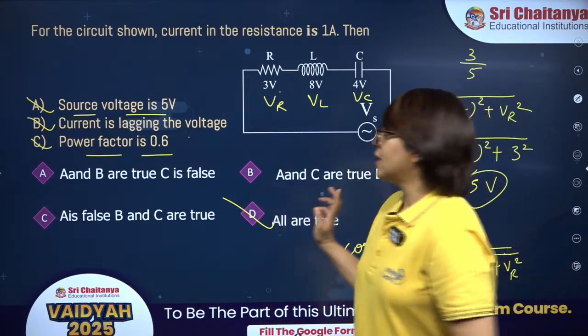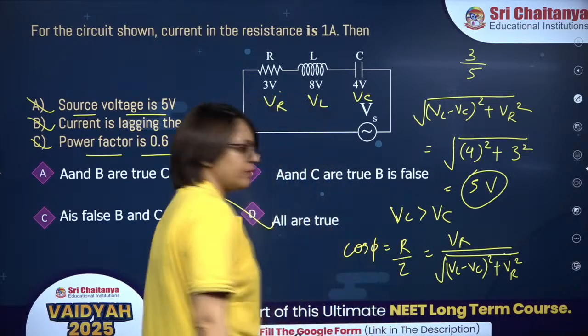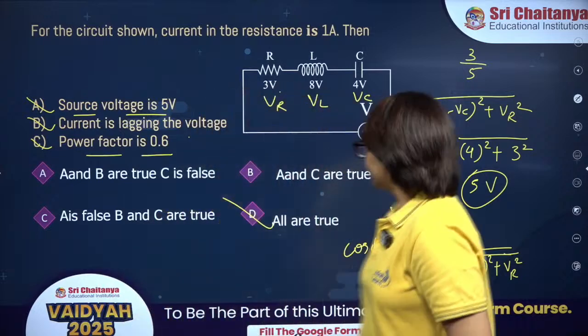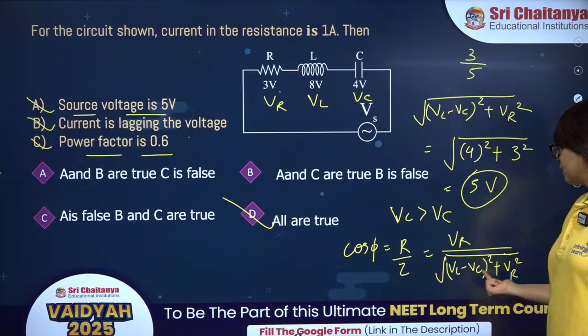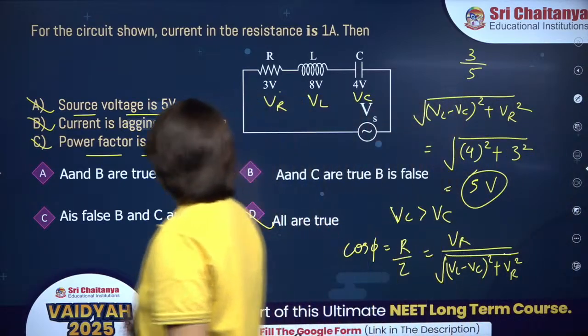Yes. Power factor is important, beta. Once in every 2 years they ask a question about power factor. So power factor cos phi is R by Z and it is VR upon under root of VL minus VC whole square plus VR square. Please remember this one. Fine.